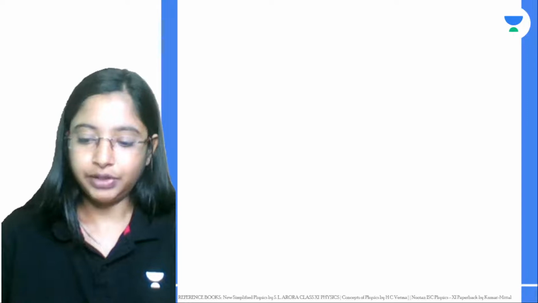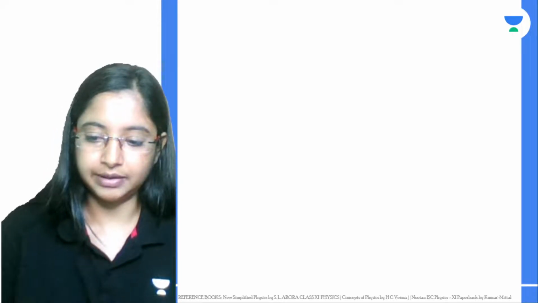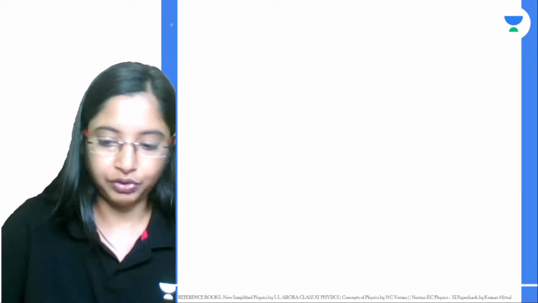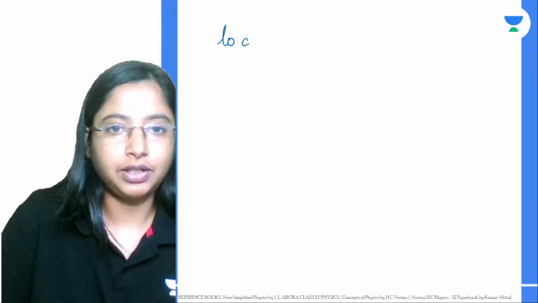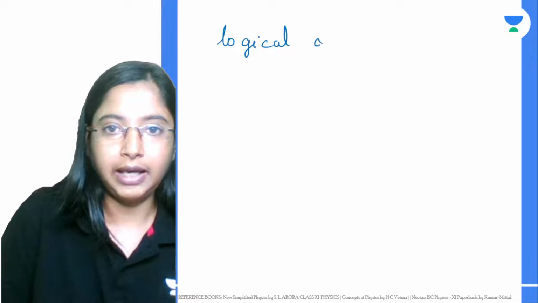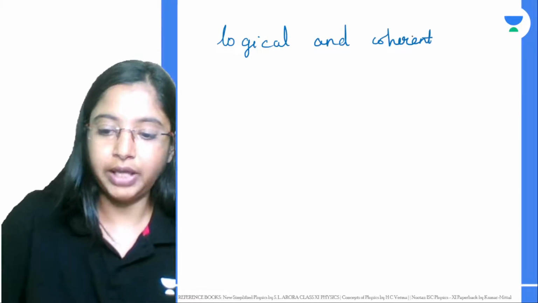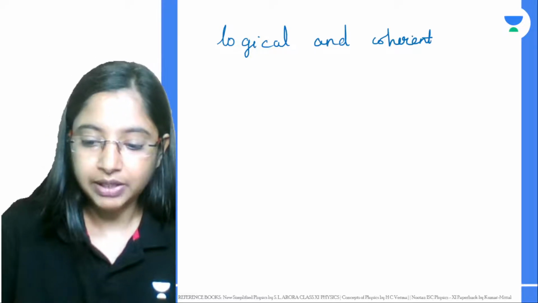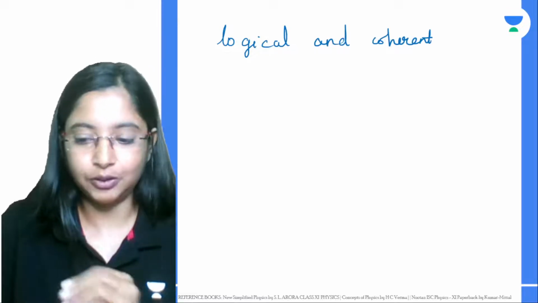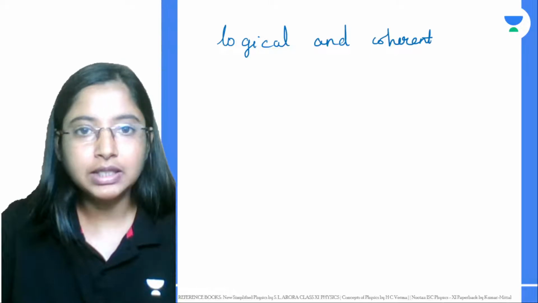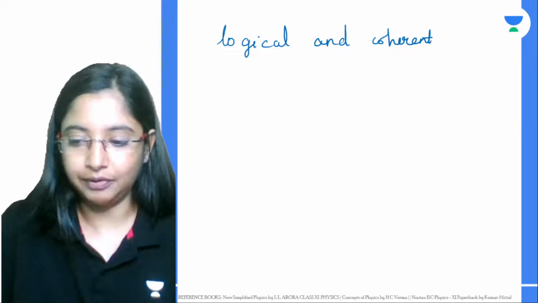And what are the advantages of the SI system of units? The SI system of units that is used worldwide is, first, logical and coherent. A coherent system means the system is based on a certain set of basic units, from which all other derived units are obtained.